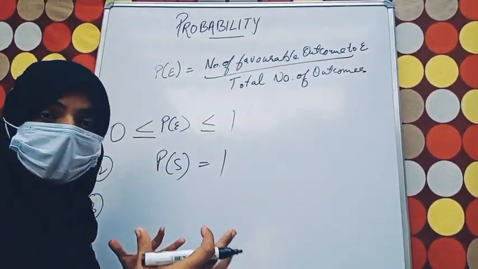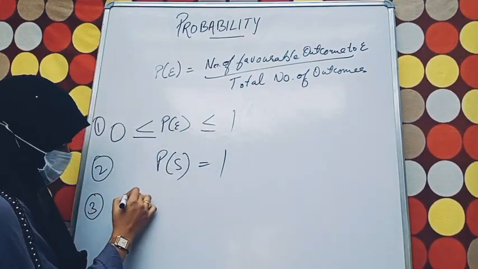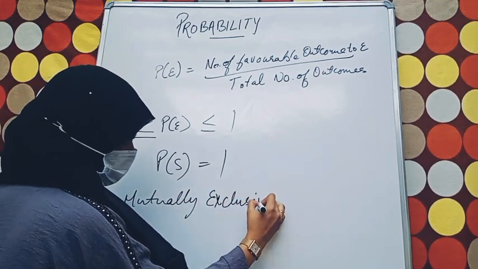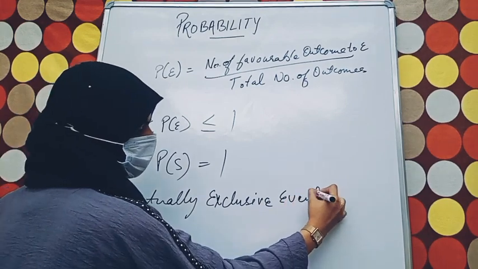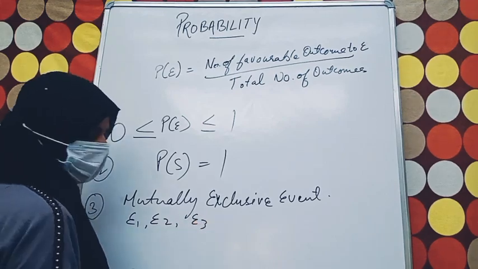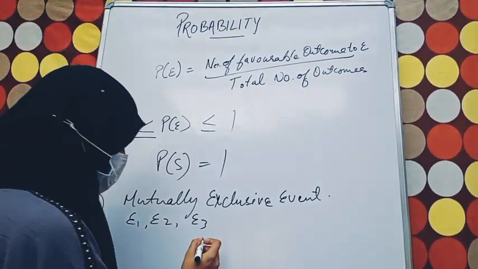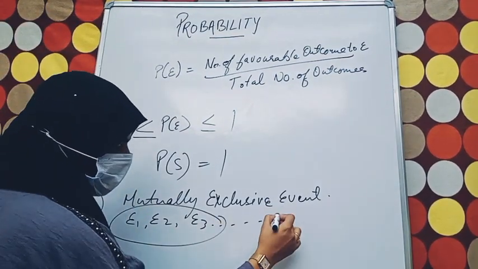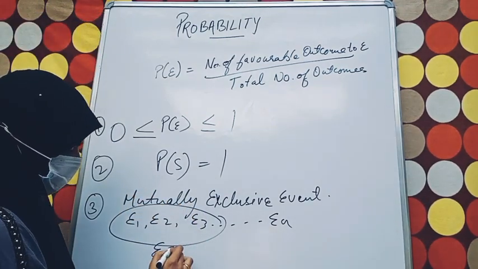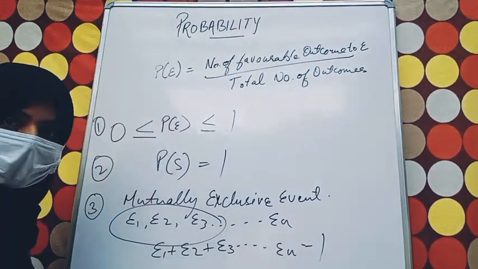Third one: for any mutually exclusive events, for example, suppose we are talking about E1, E2, E3, up to n events. In this case, their sum of probability is equal to 1. Getting my point?